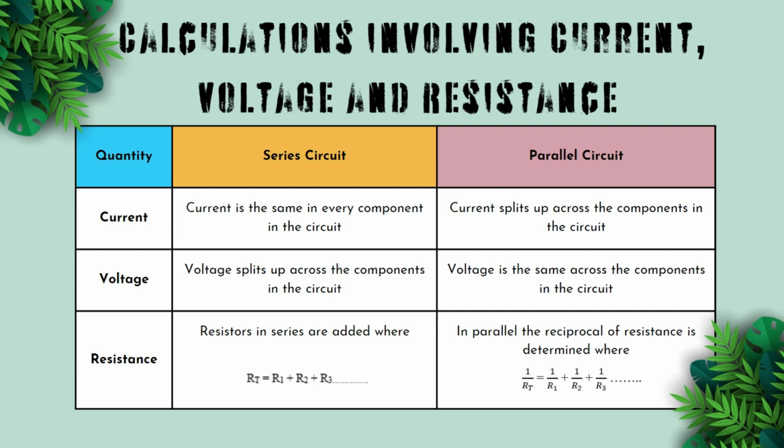And resistors in series are added, while in parallel circuits, current splits up across the components in the circuit. The voltage is the same across the components in the circuit, and in parallel, the reciprocal of resistance is determined, where 1/RT = 1/R1 + 1/R2 + 1/R3, etc.